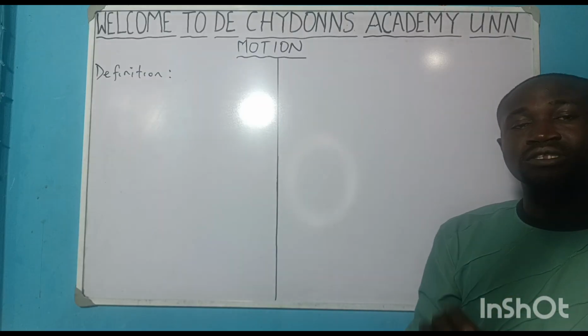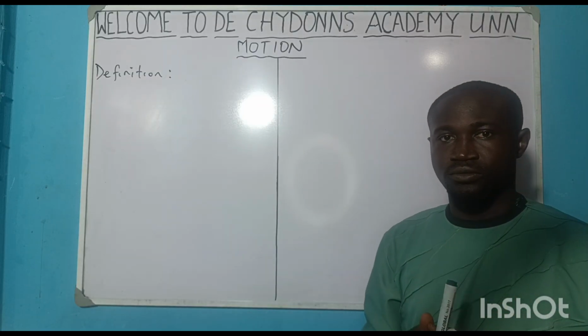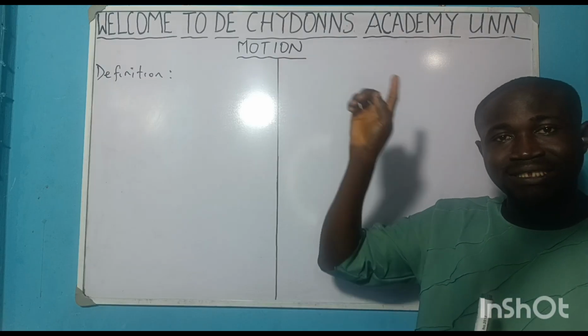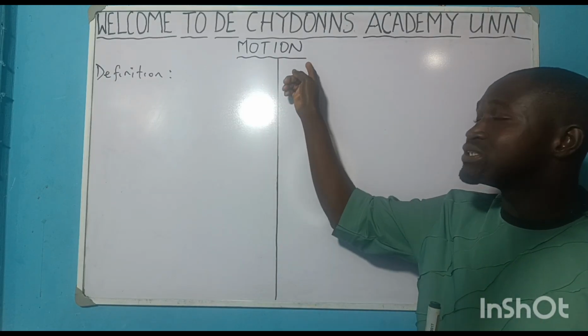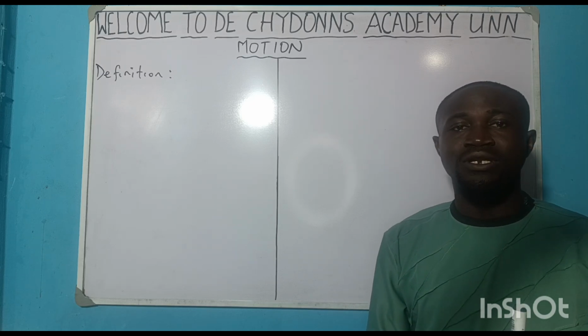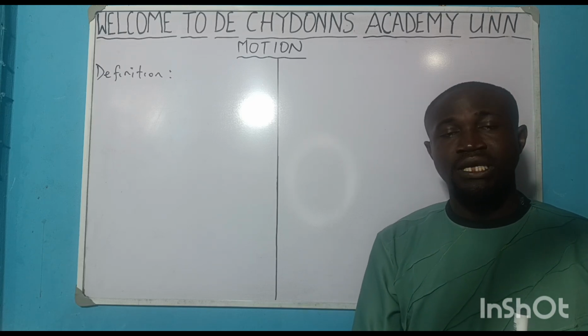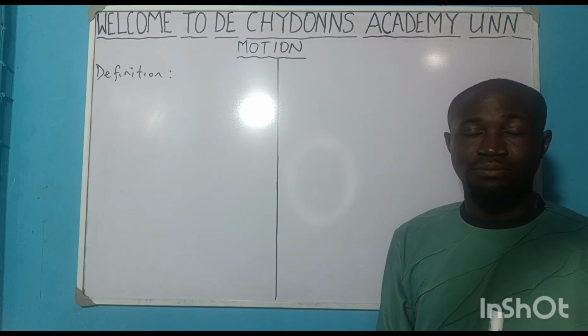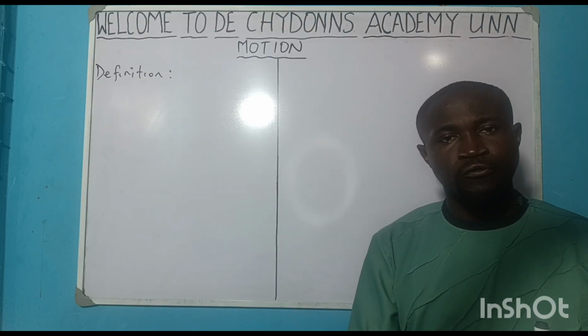When we talk about the definition of motion, whenever you hear motion, in a simple word, motion simply means movement. So if I want to tell you that you are moving, I can tell you you are in motion, because motion means movement.